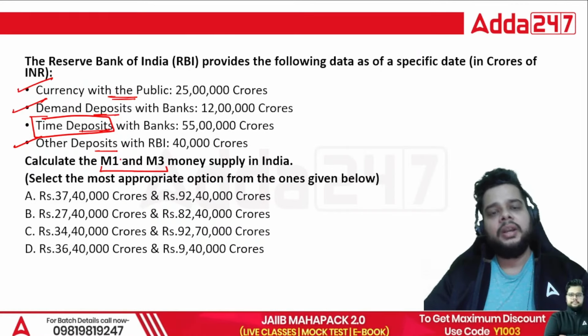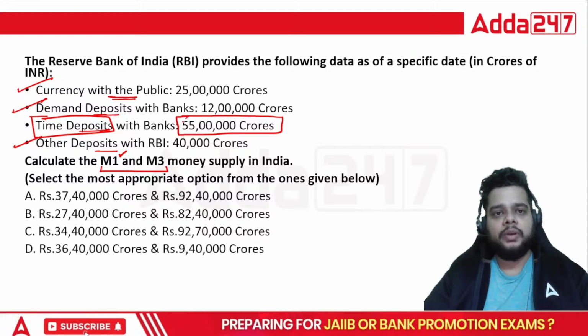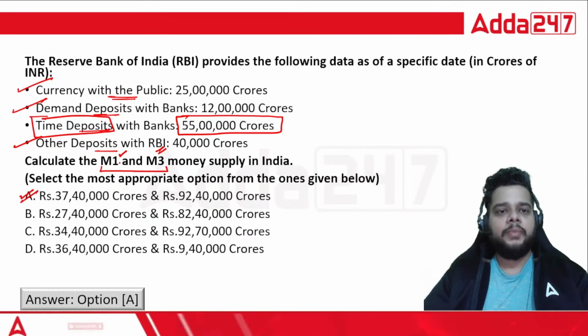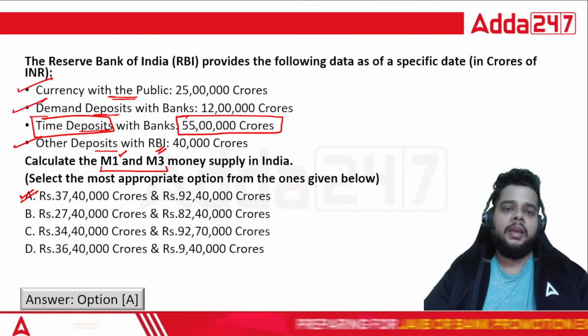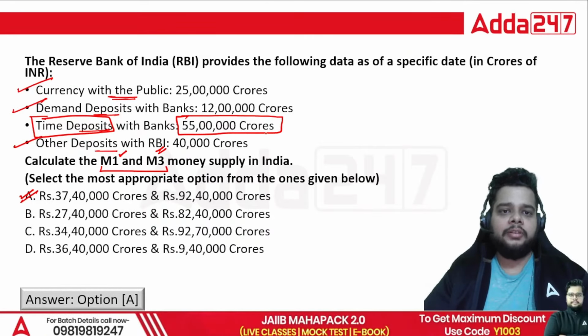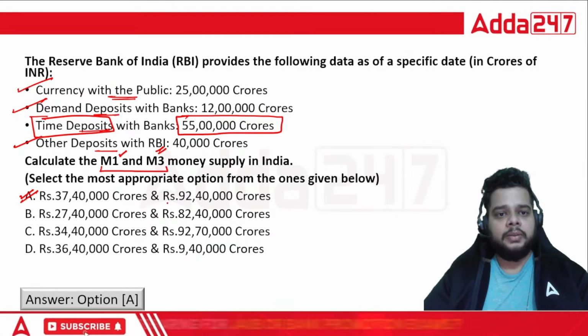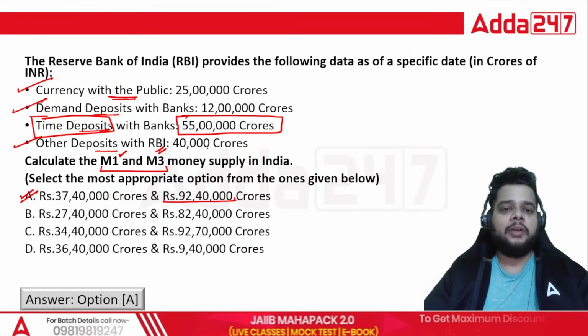So for this question, you first have to calculate M1 and then simply add the time deposits, that is 55 lakh crore, in that, so as to arrive at M3. The right answer will be what? It will be option A. 37 lakh 40,000 crore will be M1, and M3 will be 37 lakh 40,000 crore plus 55 lakh crores, and simply the correct answer for M3 will be 92 lakh 40,000 crore.